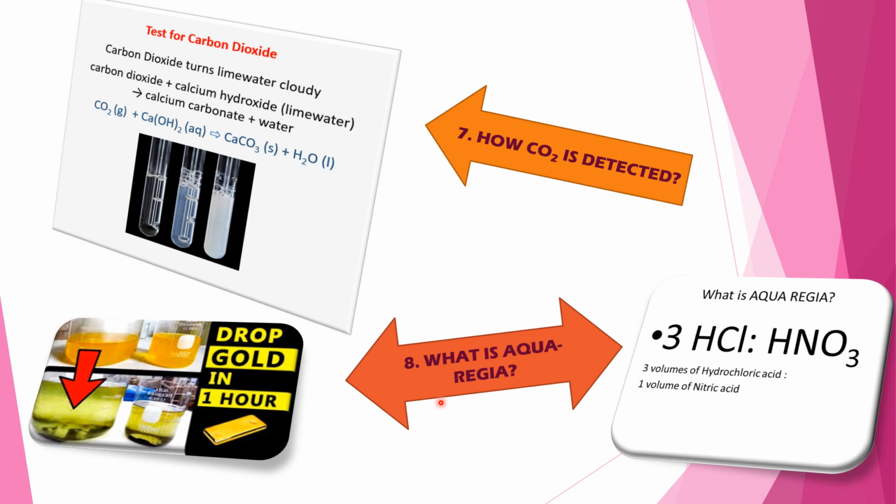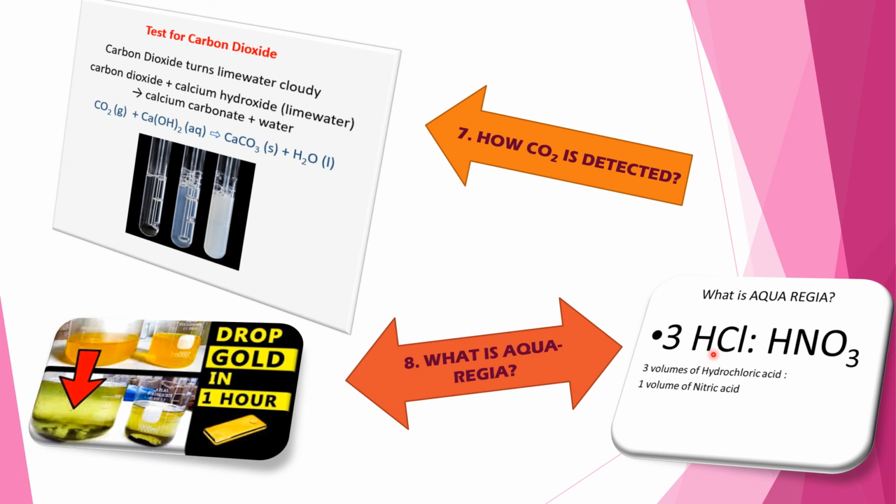I think this answer is very easy and you can give the answer. Then also I am giving you one idea. A mixture of 3 volumes of concentrated HCl, that is hydrochloric acid, and 1 volume of concentrated HNO3, that is nitric acid, is called aqua regia. It is used for dissolving gold.